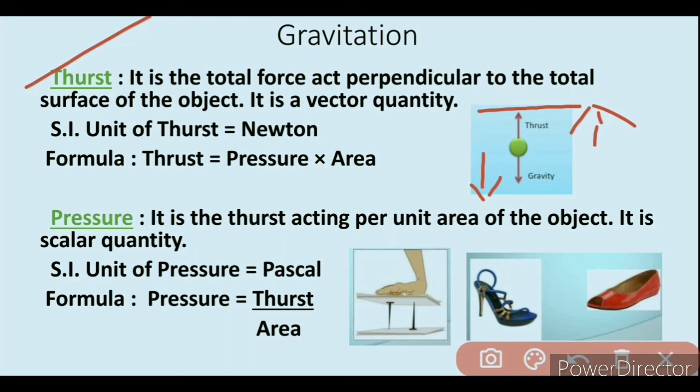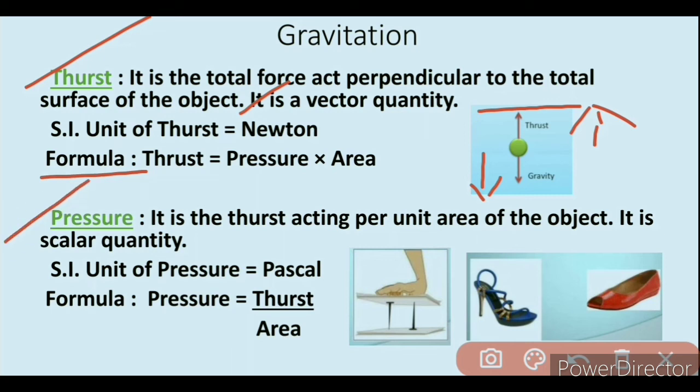Hence, it reduces the total force acting downward due to gravity on the object, and you feel as though your weight has reduced. Thrust is a vector quantity. That means it gives us magnitude and also direction. The SI unit of thrust is Newton. Thrust is equal to pressure multiplied by area, that is its formula.